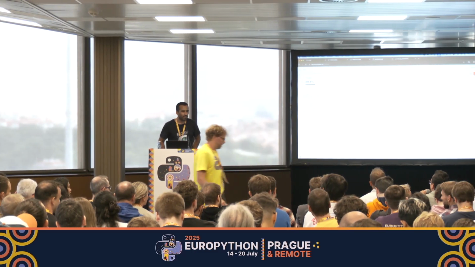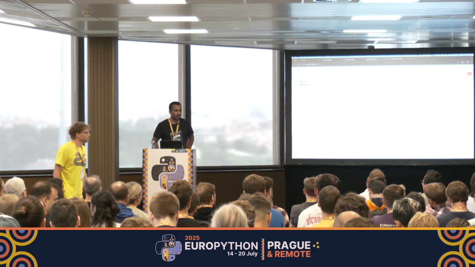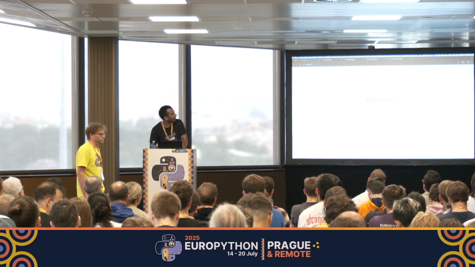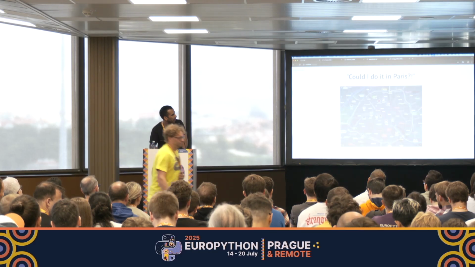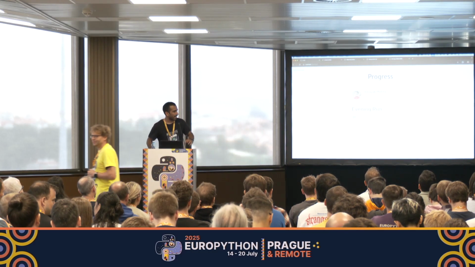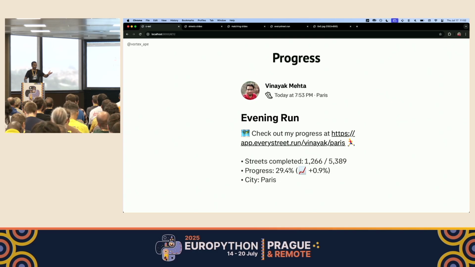Do you parse every run manually, or do you have some automation on it? Now it's a webhook, so if I can go to that slide from before, I get a webhook from Strava every time I do a run, and it hits my server, and I do the map matching and everything automatically and update the description. So every time I finish my run, now I automatically get the progress. Cool.